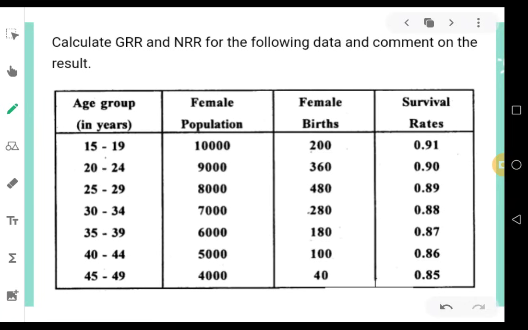In this video we are going to work out a problem on gross reproduction rate and net reproduction rate, which is popularly called GRR and NRR in vital statistics. Let us look into this question. Calculate GRR and NRR for the following data and comment on the result.